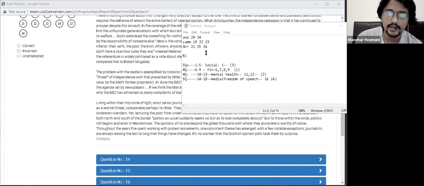I'll elaborate on identifying the inference based question. I will do that. Rohan, it completely depends. I've tried that. You should try mocks for this. Should we do RC first or VA first? It completely depends on you, how you want to go about it. In one mock, try giving RC first, and in another mock, try giving VA first. See where you are more comfortable.